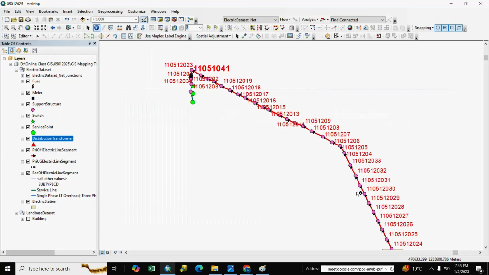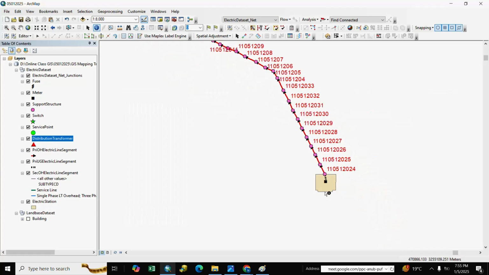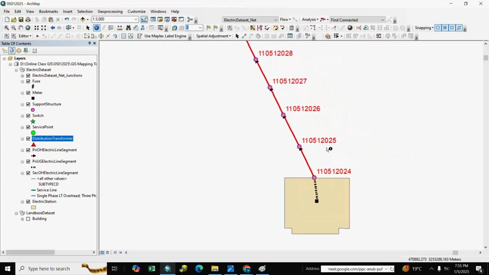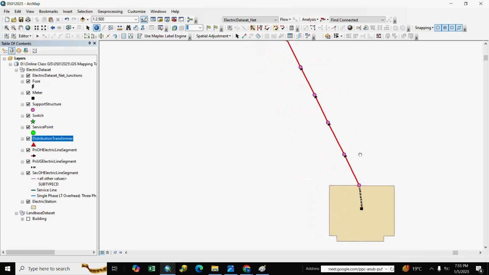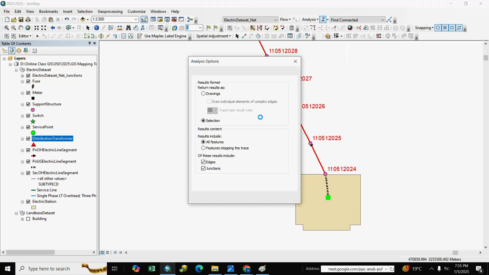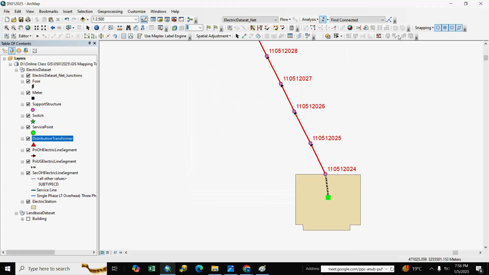So all fields, if you want to trace, you go to flag and take the option in selection and go to connect. All fields are connected,